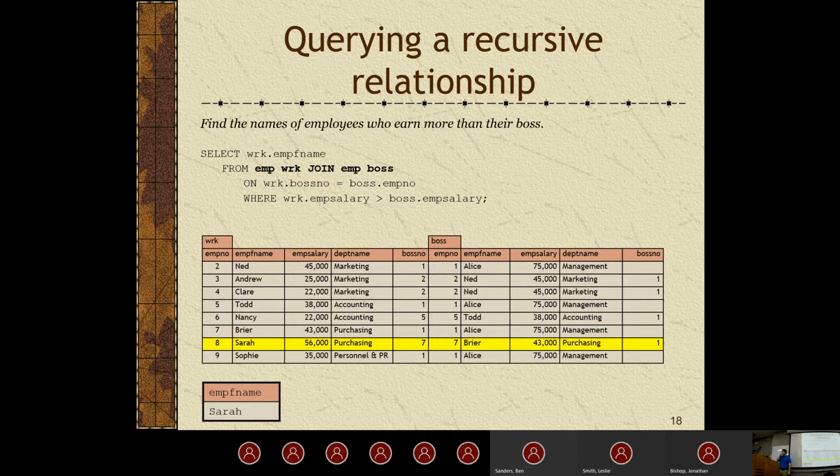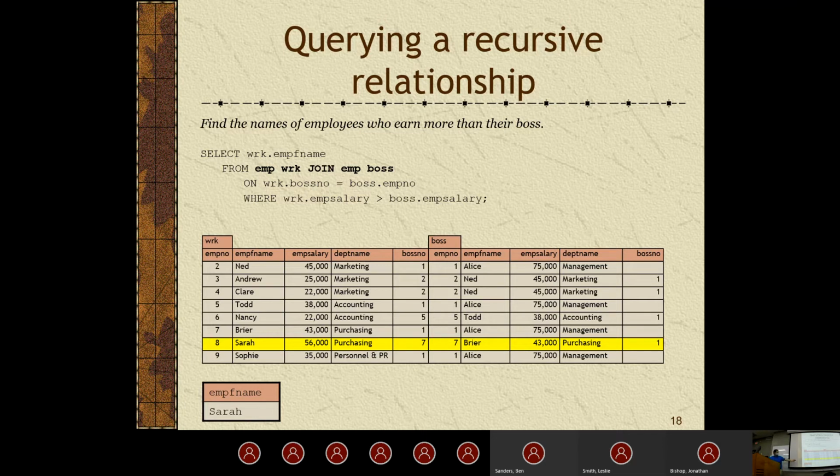Select the first name from emp work join emp boss. Again, we're just defining those two table aliases inside the FROM clause like we did before. Then we're doing the join condition on work.boss_number equals boss.emp_number. We're going to get the employee's boss and join that with the boss's employee number. Then we just set a WHERE condition where work.emp_salary is greater than boss.emp_salary. Because we set the equal condition up here, we're able to easily query this and determine who makes more than their boss.